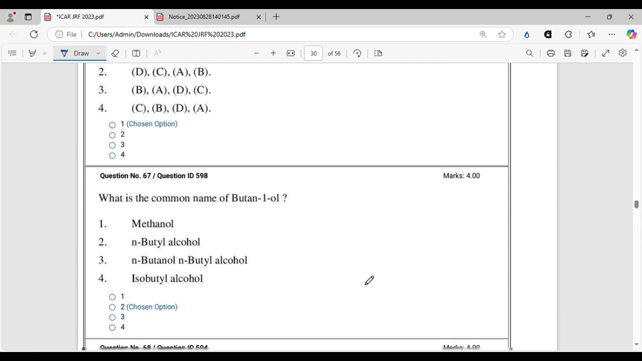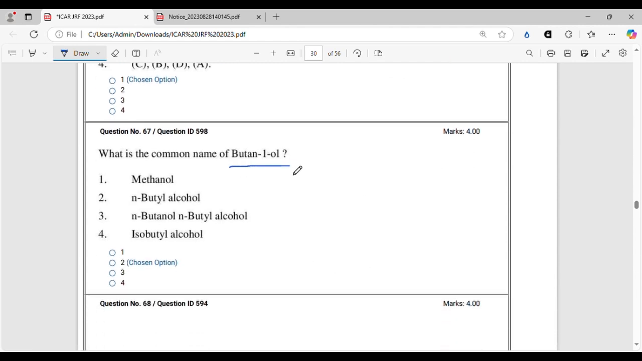Moving on. What is the common name of butane-1-ol? This was a disputed question. I will tell you why. So first let's draw the structure of butane-1-ol. Butane means 4 carbon compound. So we will draw 4 carbons and we will consider this carbon as the number 1 carbon. So we will add one OH group into it, and after that we will just fill up the hydrogens.